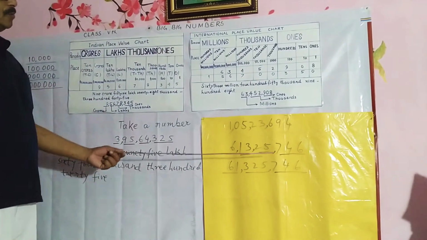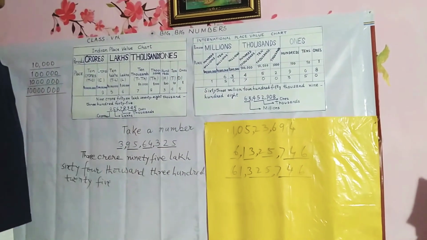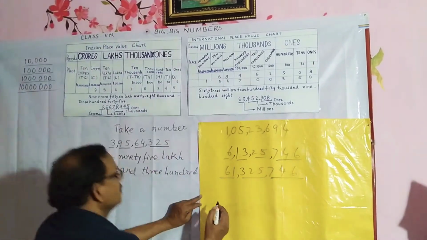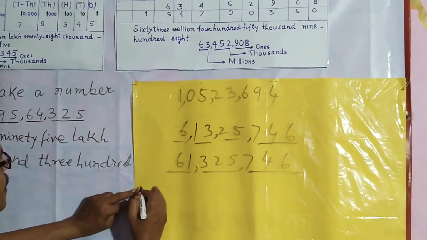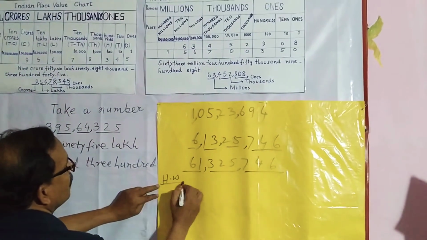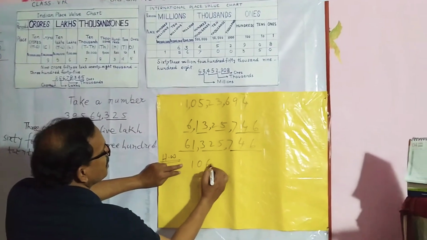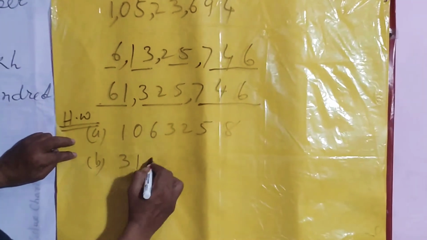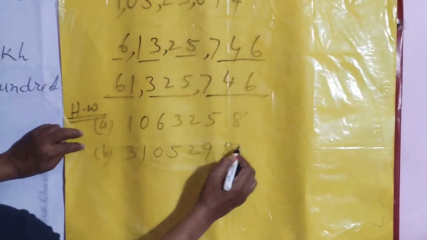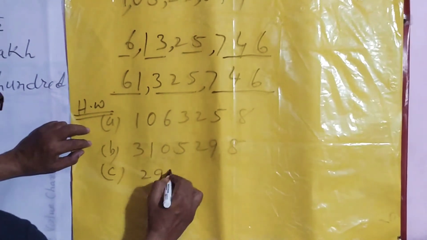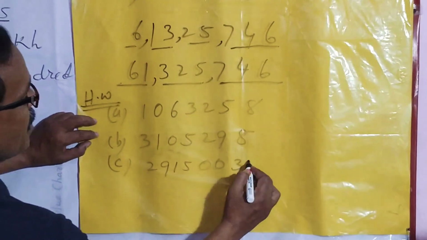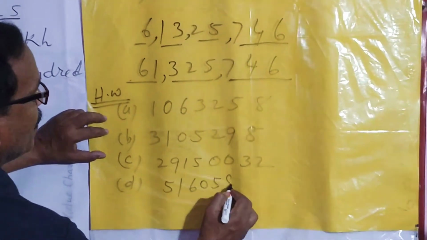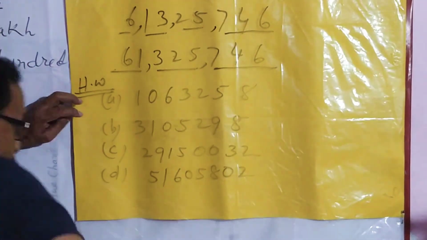So you will practice by writing the following numbers by using the national place value chart and international place value chart, which are A, 1063258, B, 3105296, C, 29150032, and D, 5160580.